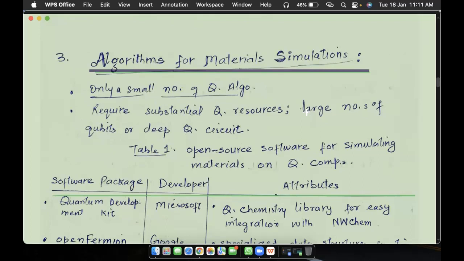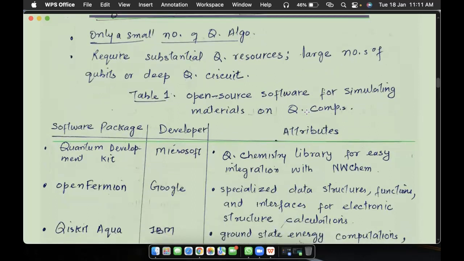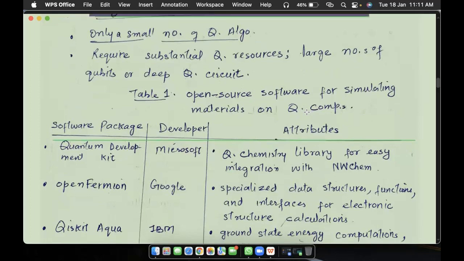And work is also currently being done in this area, which is called quantum error correction. It's a very large field where we try to reduce the errors. So that is one obstacle that prevents us from constructing many more quantum algorithms. Because if we want to produce good algorithms, we need a large number of qubits, and working with a large number of qubits is very hard right now because of noise.